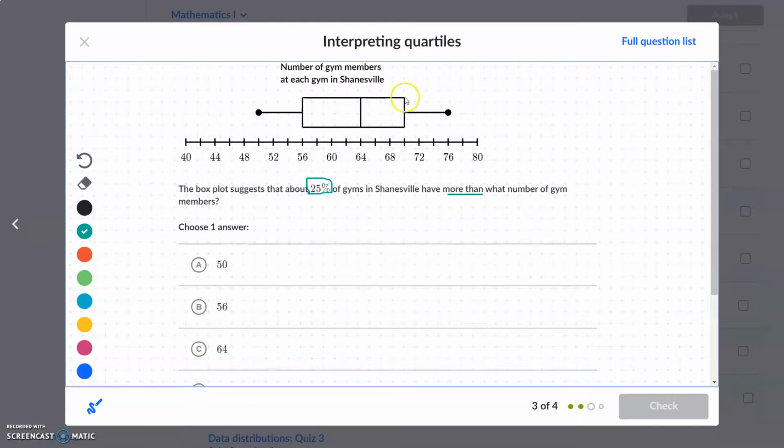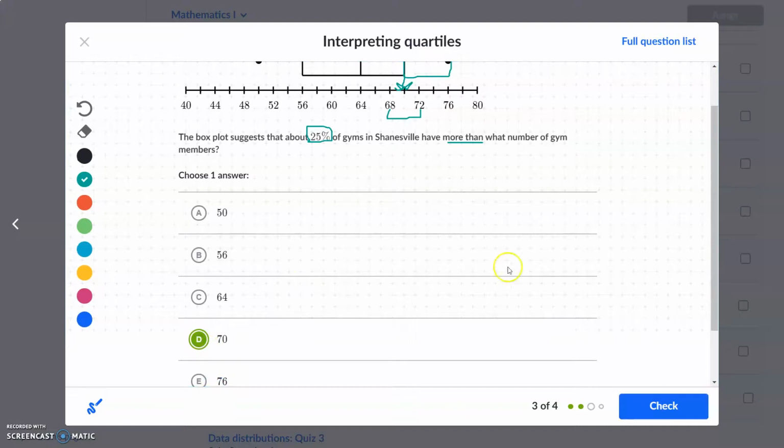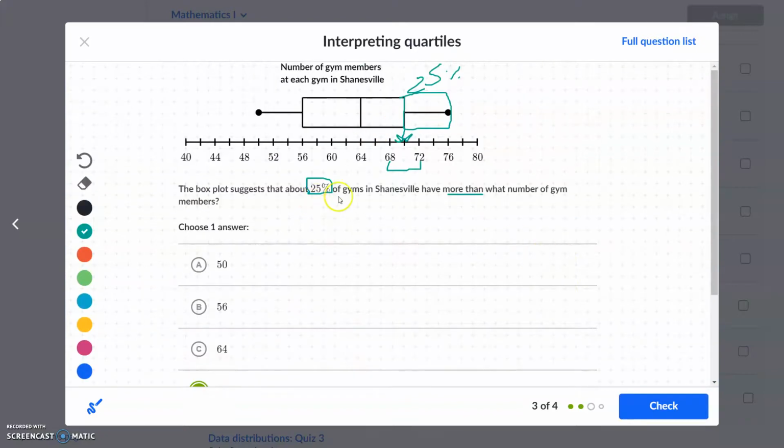So that's going to be this last one over here. This is a 25% block. And that's going to be more than this number here. What number is that right there? Well, what's between 68 and 72? That's just going to be 70. So 25% of gyms in Shanesville have more than 70 members.